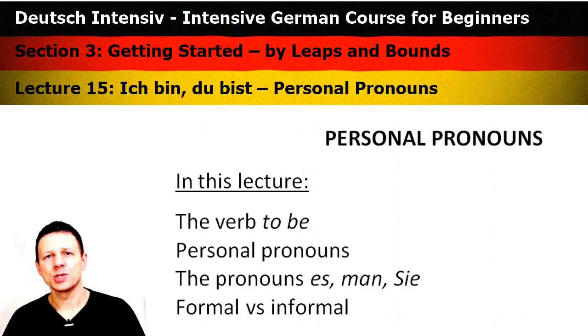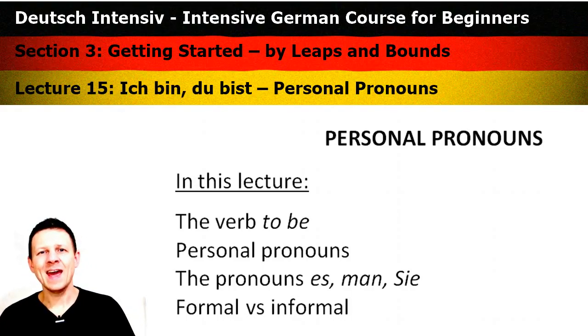Hi, in this lecture we talk about verbs, and actually about one but very important and basic verb, the verb to be. We'll learn how to say I am, we are, they are, etc. In order to conjugate the verb, we need personal pronouns, and this is what this lecture is also about.